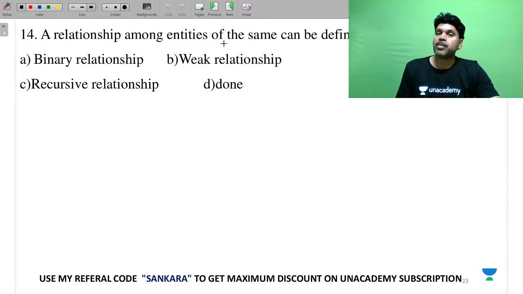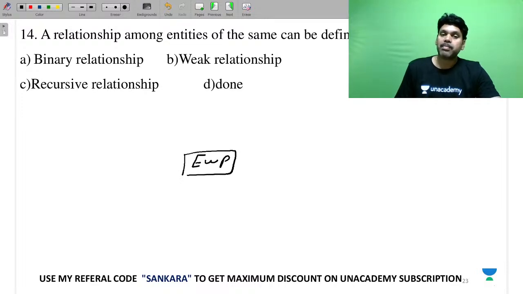A relationship among entities of the same entity set. This is superb. Employee has a relationship with itself.